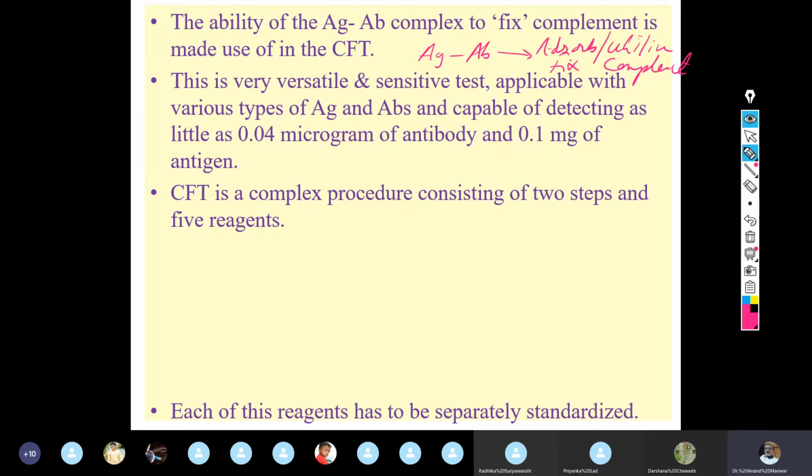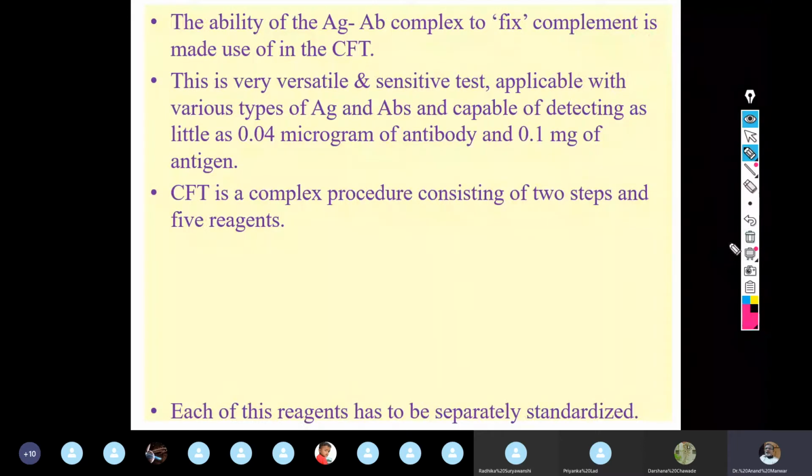That we will be talking about a bit later. So keep this in mind, that the most important thing in complement fixation test is that an antigen antibody complex should be formed. Then only the antigen antibody complex is able to utilize or fix the complement, otherwise not.